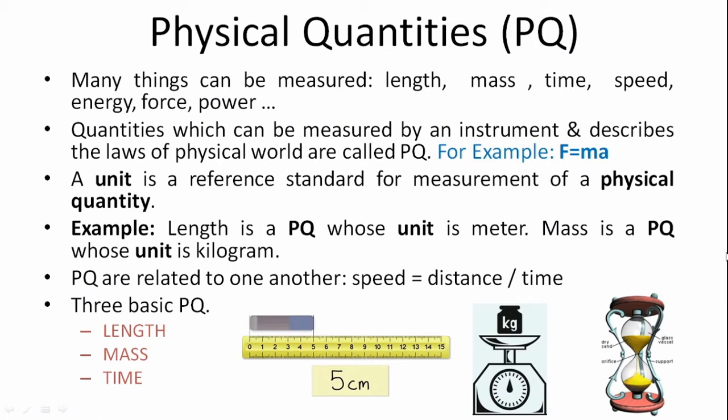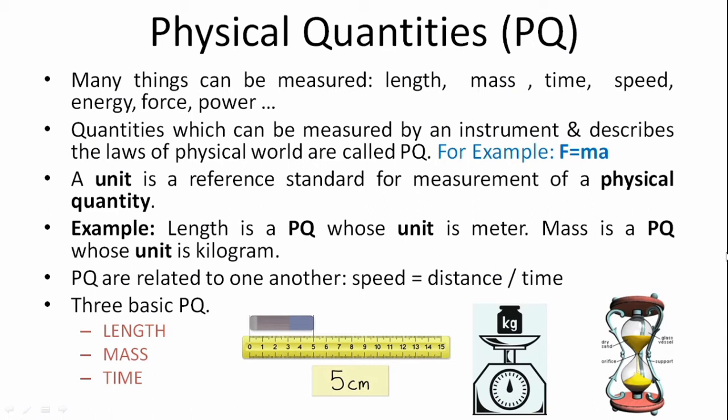The quantity which can be measured by an instrument and describes the laws of the physical world is called a physical quantity. For example, the mass of a car and its acceleration can be measured by instruments.